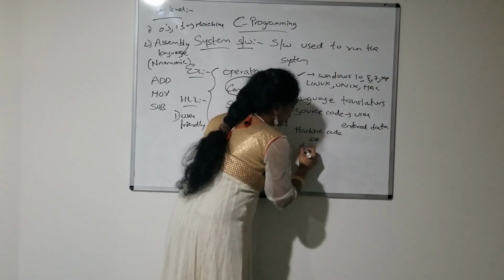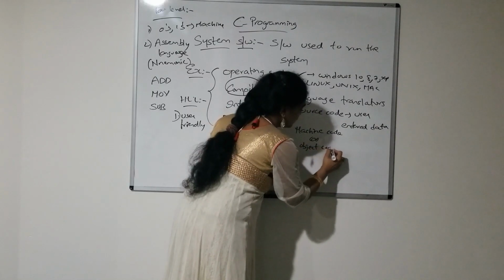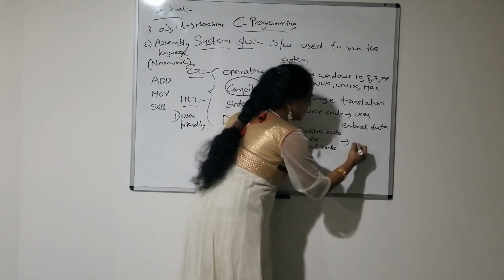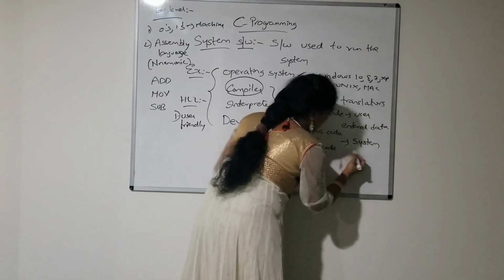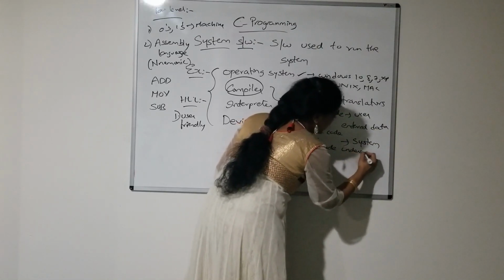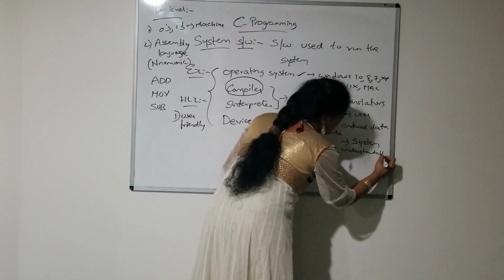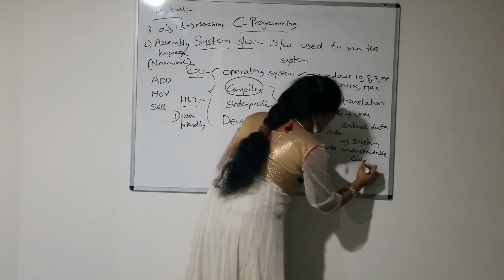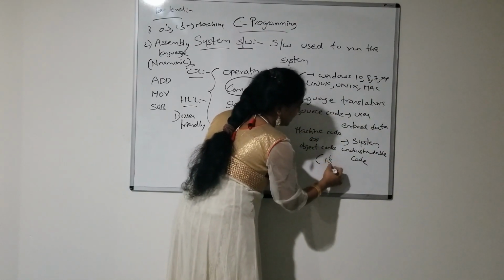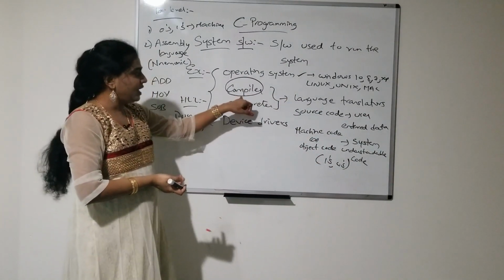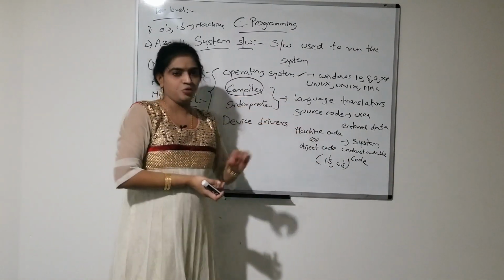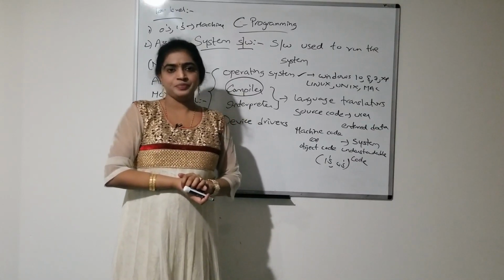Machine code or object code is system understandable or computer understandable code. Here we represent binary data, zeros and ones. So the compiler will convert the source code to the object code, that is, machine code.